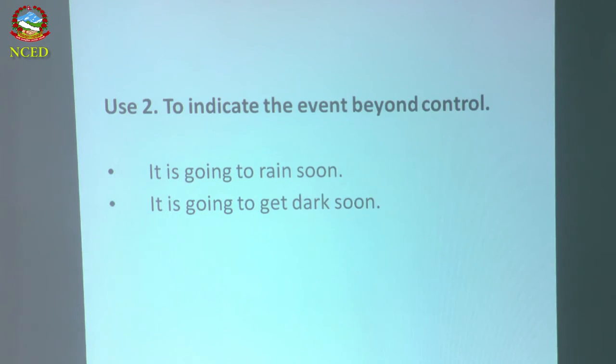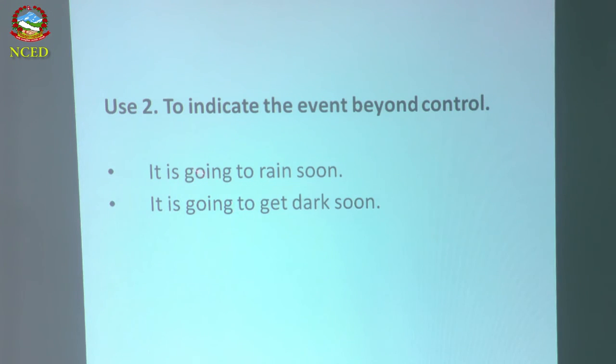To indicate the event, or give the reference of any event beyond control, which is not in your control, but it is going to take place in the future. For example, it is going to rain. Can we control the raining? No. The sky is cloudy, and it is going to rain. It is going to get dark soon. The sun had just set, that's why it is going to get dark.